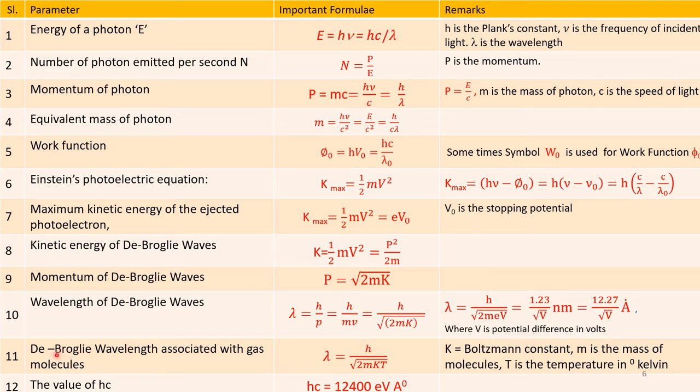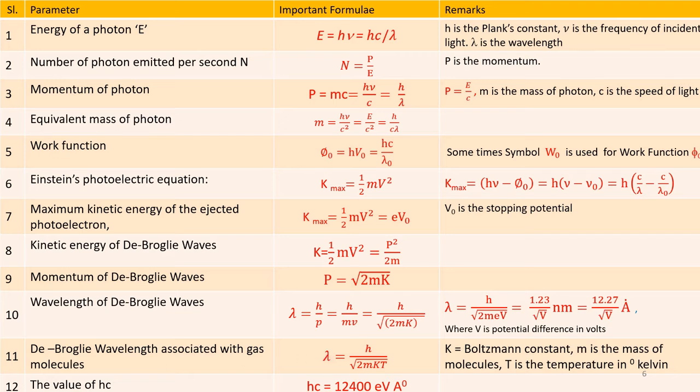The value of hc, Planck's constant into velocity of light, is calculated as hc is equal to 12,400 electron volt Angstrom units.